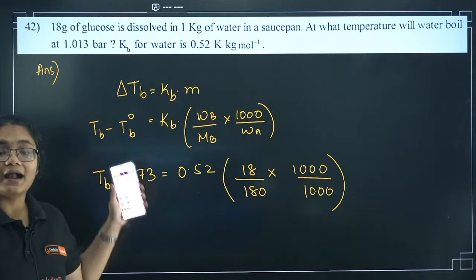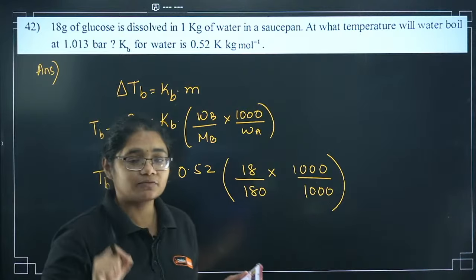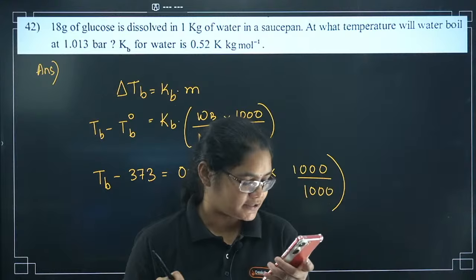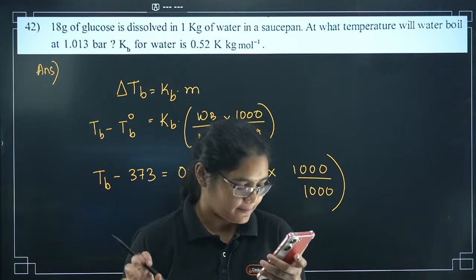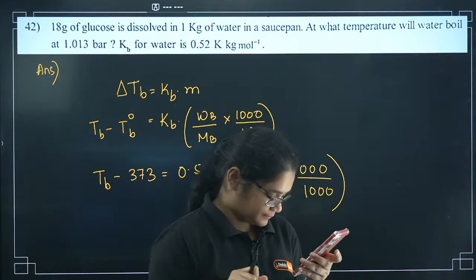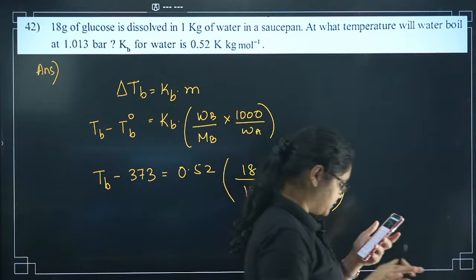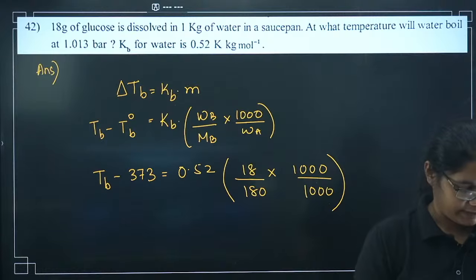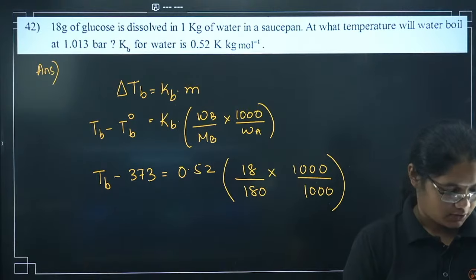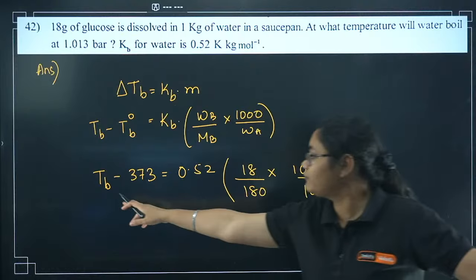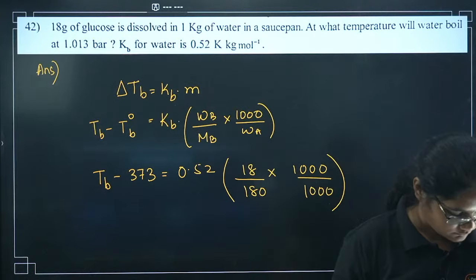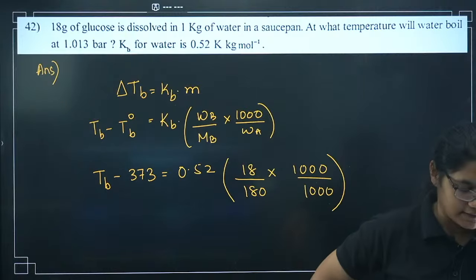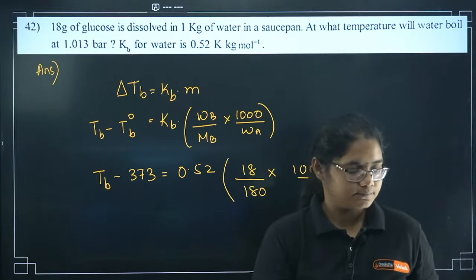Now students, if you didn't understand this, please tell me, I will explain again. Don't worry. If you are not understanding, just let me know in the comment section. I will explain in detail. Now please take your time, solve this question and tell me the final answer. Ashia, no, you have to find the value of TB. Let me see who gives me the correct answer here.